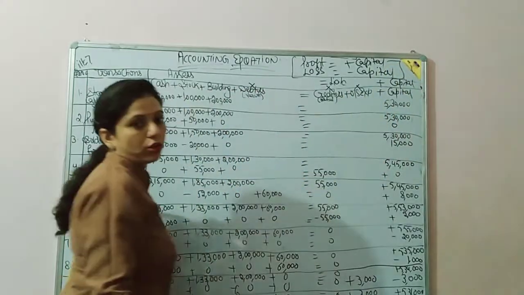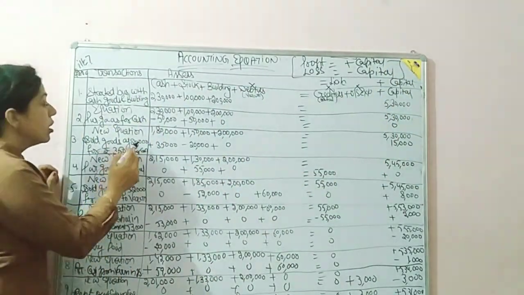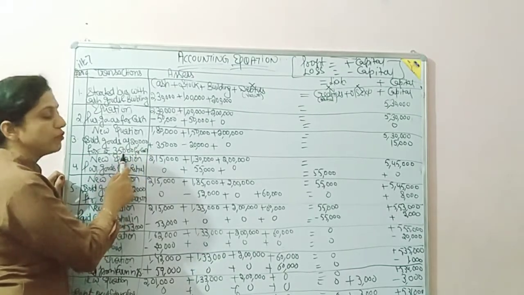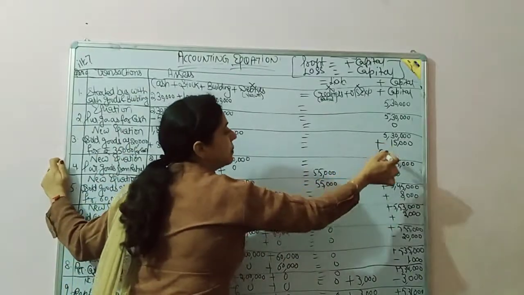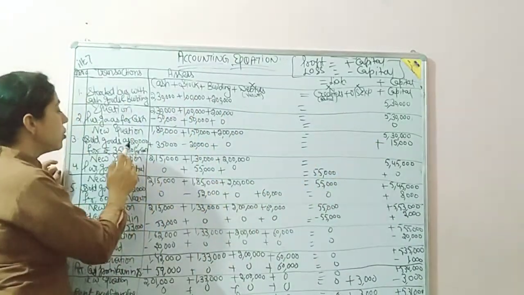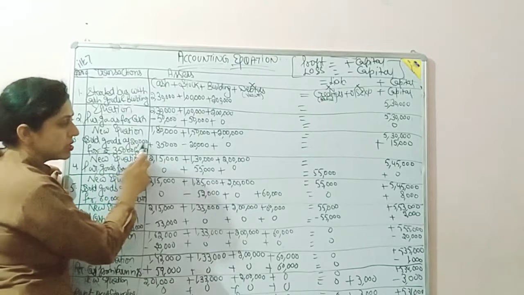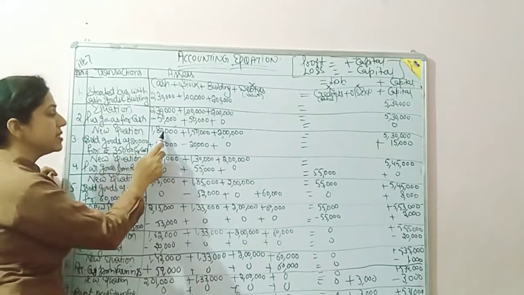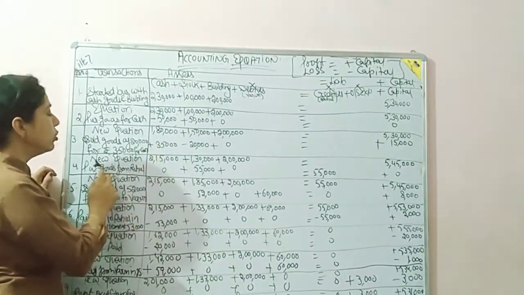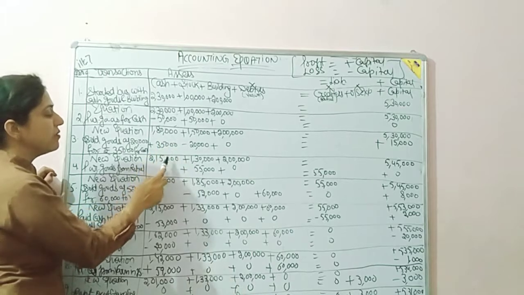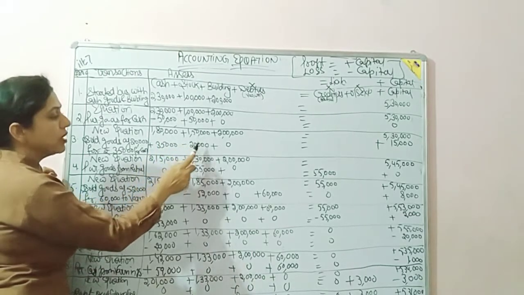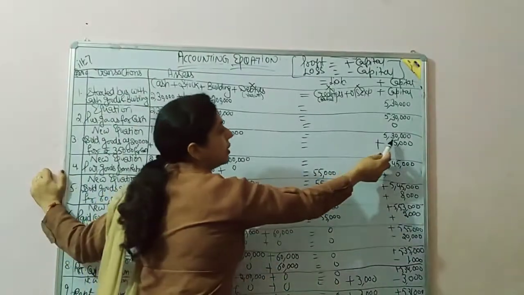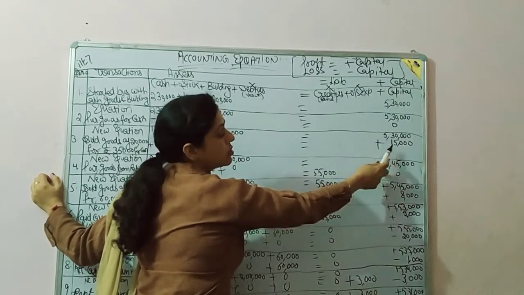Note down this point in your notebook. So now, goods of 20,000 sold for 35,000 means profit is 15,000, plus in capital. Goods gone of 20,000, so minus from stock, and cash comes 35,000, so plus in cash. So the new equation will be 1,80,000 plus 35,000, 2,15,000. 1,50,000 minus 20,000, 1,30,000. 2 lakh as it is, and capital is 5,30,000 plus 15,000 profit, 5,45,000.